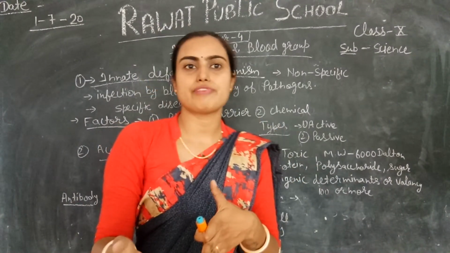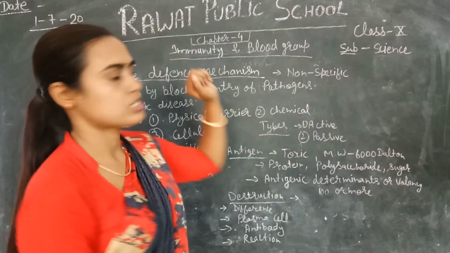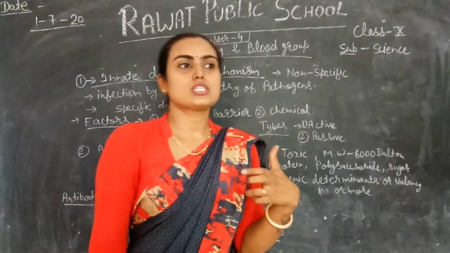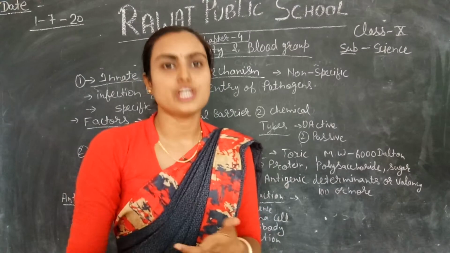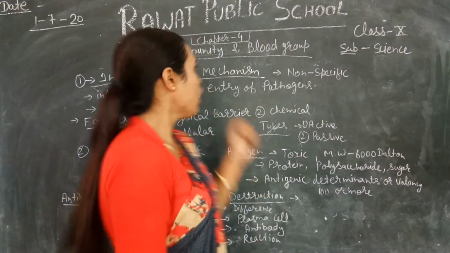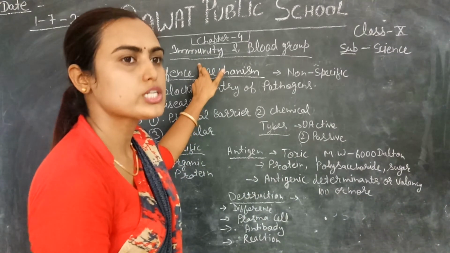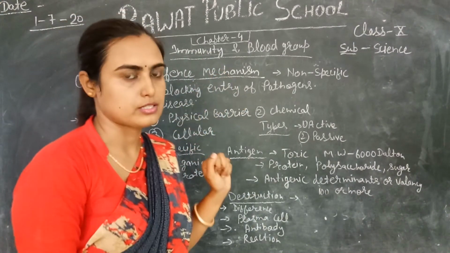This is the defense mechanism, and what controls it is called the immune system. This immune system has immunity which protects you from all these things, right? So we will discuss this immunity, how this immunity affects your defense mechanism.